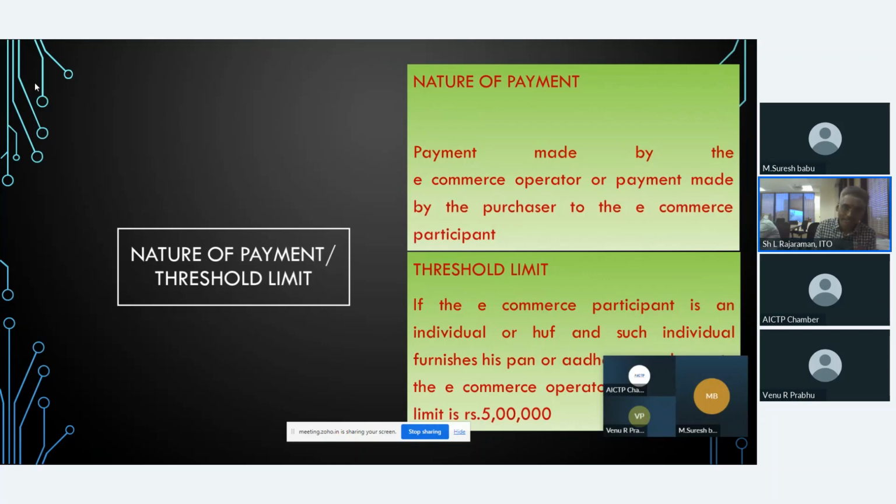The threshold limit involved here is, if the e-commerce participant is an individual or HUF, the threshold limit is 5 lakh. During the financial year, if the receipts of the e-commerce participant are 5 lakh or less, there is no necessity for the e-commerce operator to deduct tax. This condition is prescribed only where the e-commerce participant is an individual or HUF.